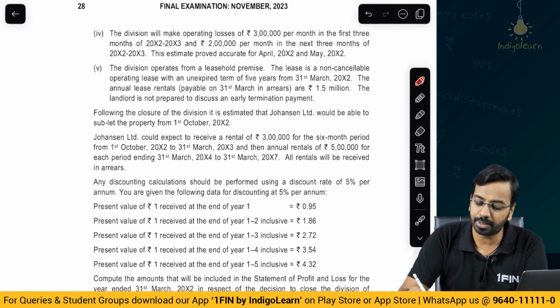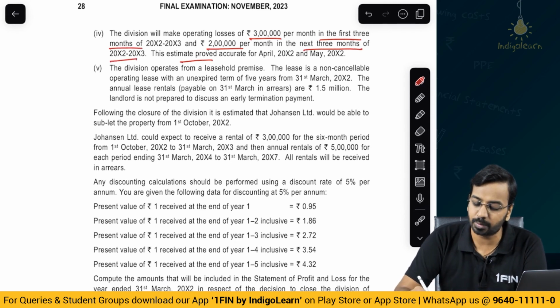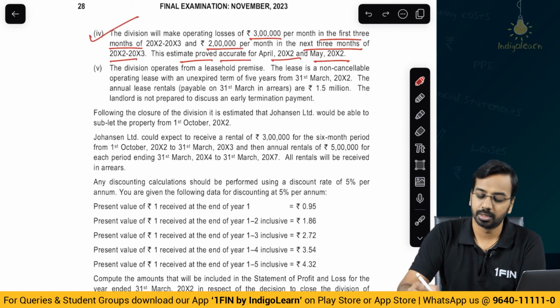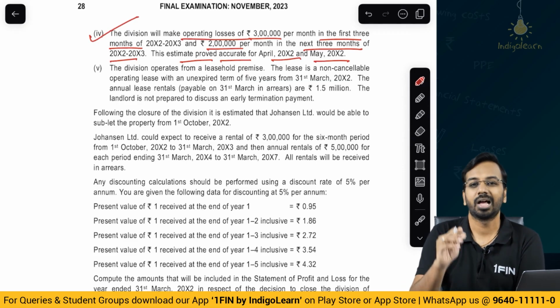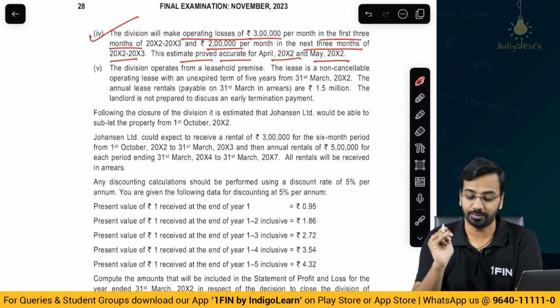The division will make operating losses of 3 lakhs per month in the first 3 months and 2 lakhs per month in the next 3 months, year 2, year 3. Estimate proved accurate for April and May, year 2. So, this is the future operating losses. Now, here the question talks about future operating losses. We will not provide for any future operating losses for the division.